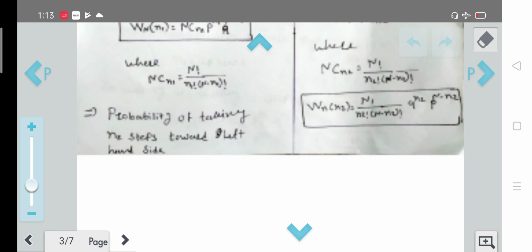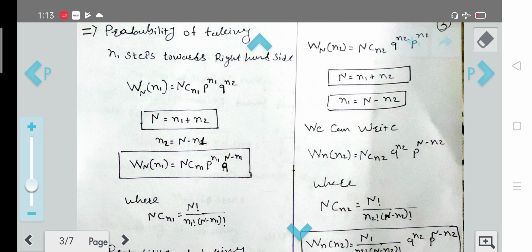Now let's talk about the probability of taking n1 steps towards the right hand side. The p was the probability of finding the particle, and now we are going to consider the probability of taking n1 steps towards the right hand side.